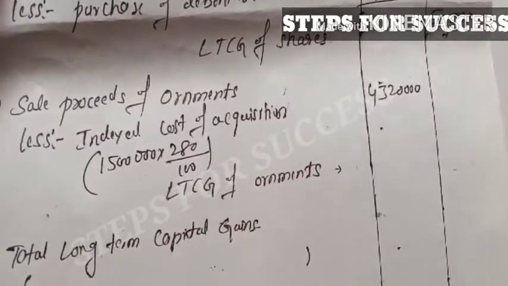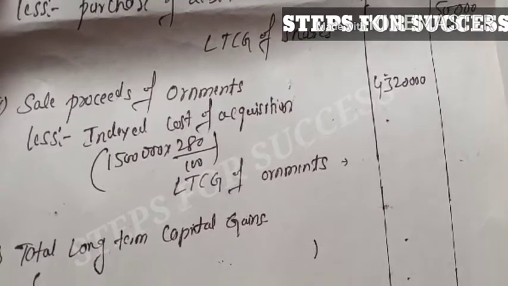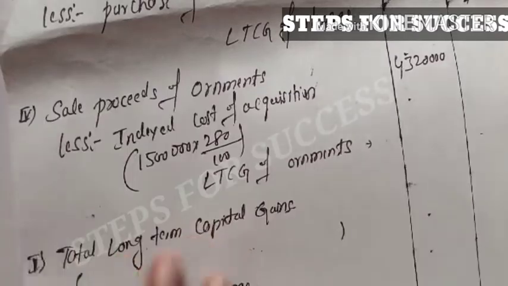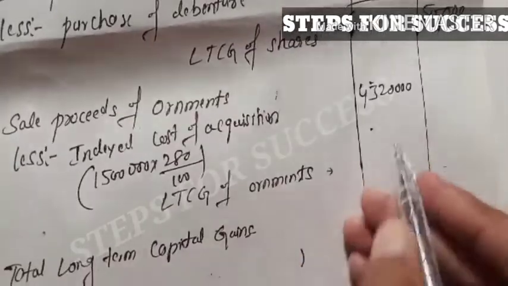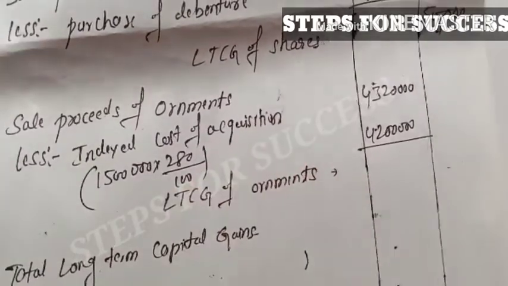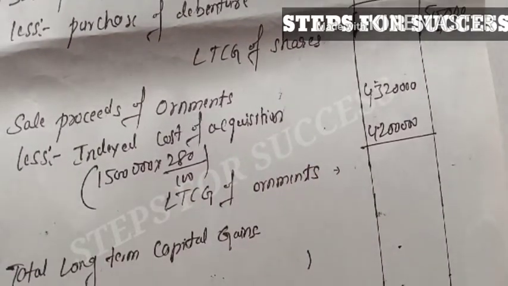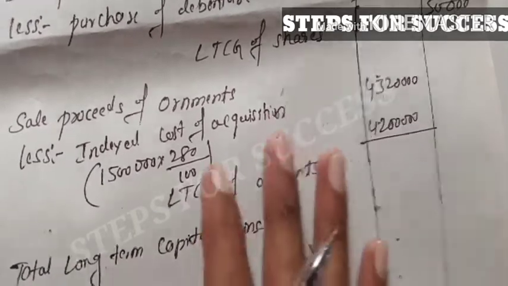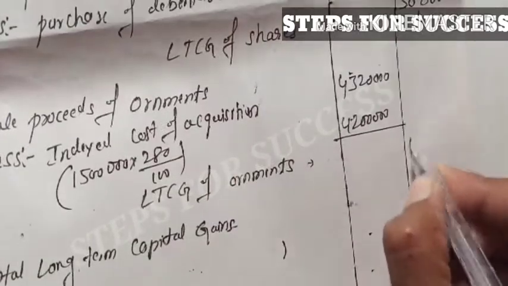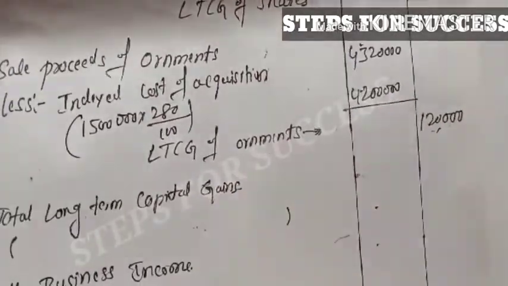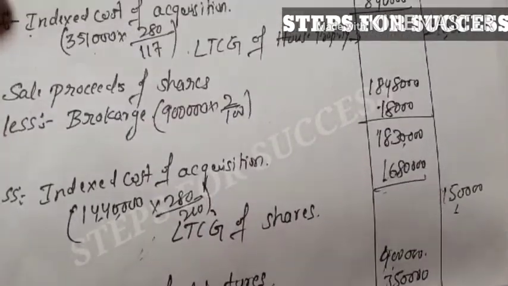The remaining amount is 42 lakh. So we deduct: 43 lakh 20,000 minus 42 lakh, giving 1 lakh 20,000, which is the long-term capital gain on ornaments or gold. So these are the four items on which we computed capital gain.